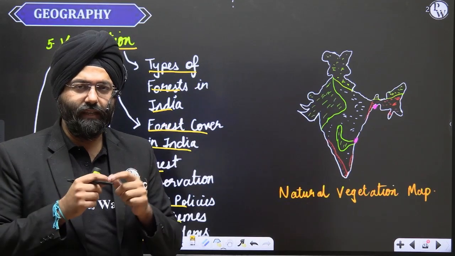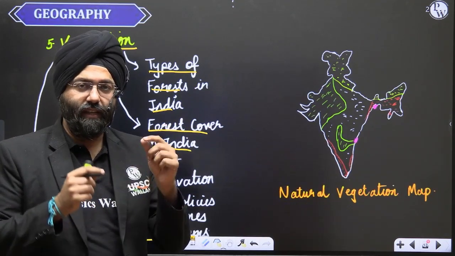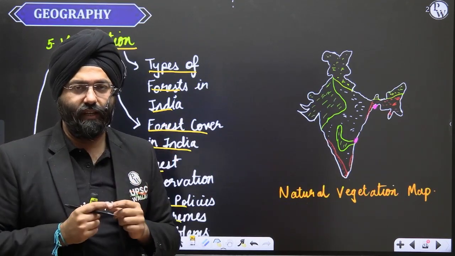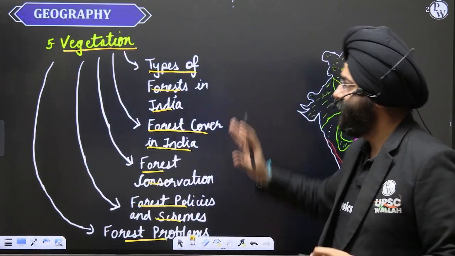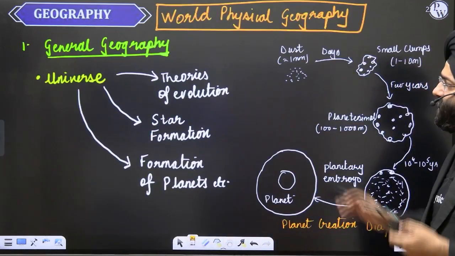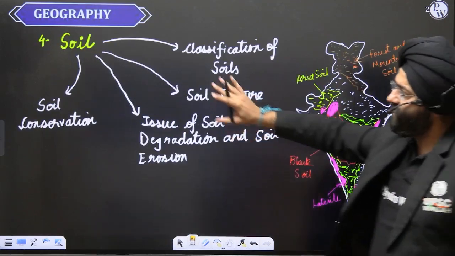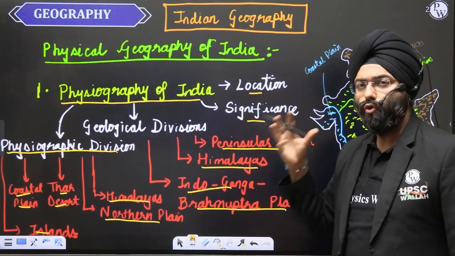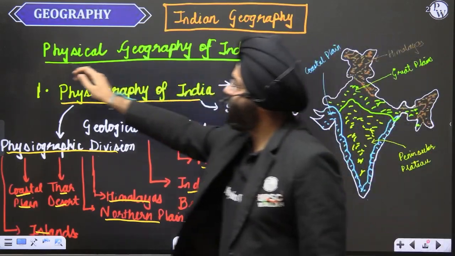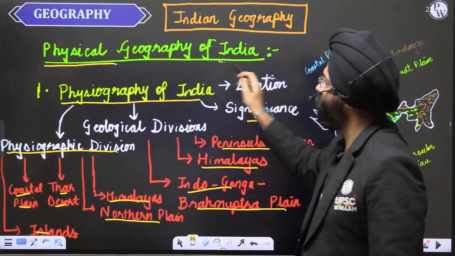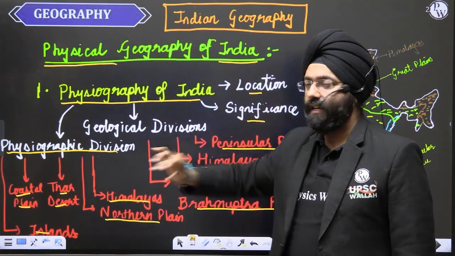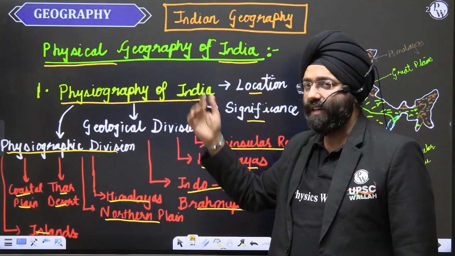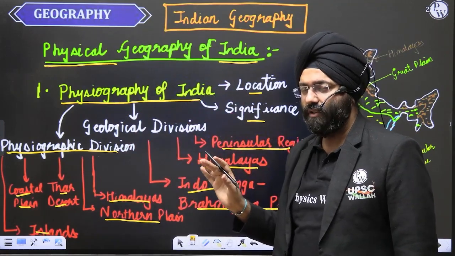So what is expected of an aspirant is that we link these topics while studying. Before that, these basic things should be very clear in your mind. Let's move ahead. Now see, these 5 sections form the core of your physical geography of India. Please remember, these are the core ingredients. We are going to begin with this when we begin the series this week.